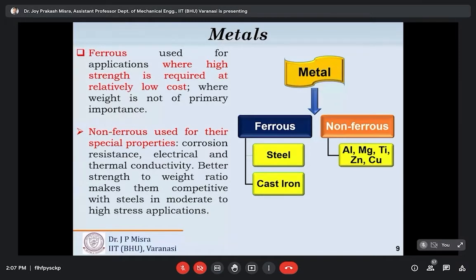In the present scenario, alloying is performed to improve the strength of non-ferrous metals to employ them in structural applications. Initially I told you that non-ferrous metals are rarely used as structural materials, but nowadays alloying is performed to improve their strength. Alloying means mixing of other elements, metallic or non-metallic, and that mixing is homogeneous, at the atomic level.